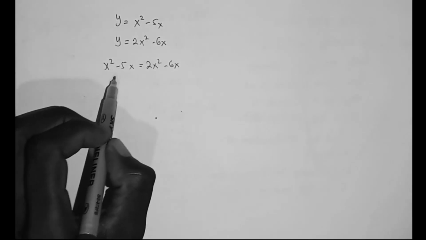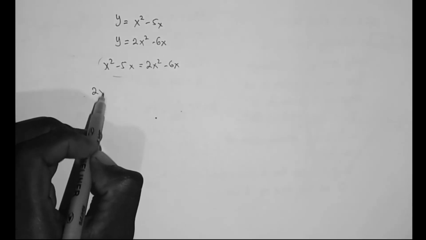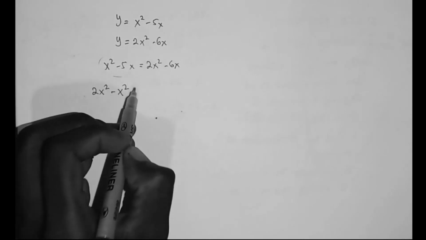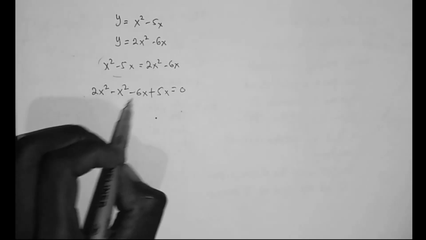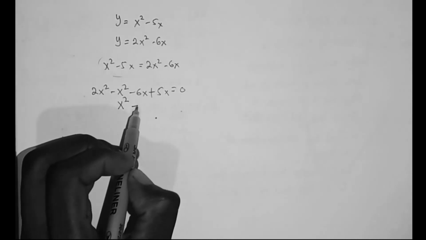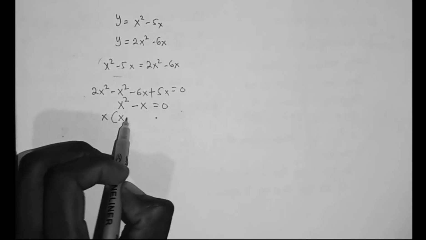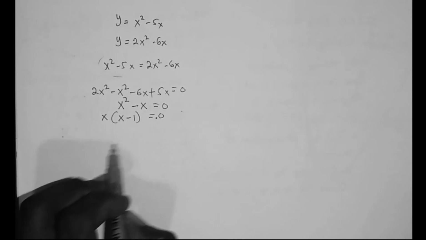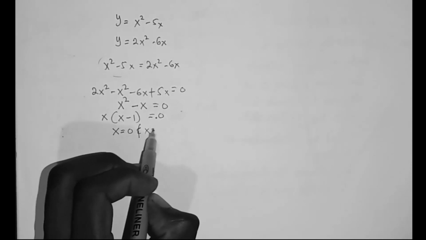Let's bring these functions to the right hand side. So it becomes 2x squared minus x squared, then minus 6x plus 5x equals 0. So 2x squared minus x squared becomes x squared, and minus 6x plus 5x becomes minus x, equals 0. You can factorize x out. You are left with x times x minus 1 equals 0. So the values of x are x equals 0 and x equals 1.